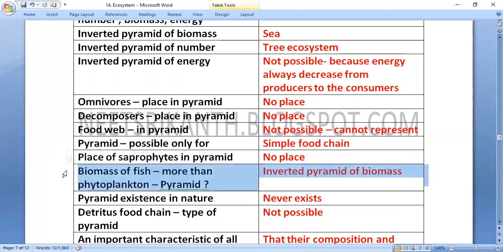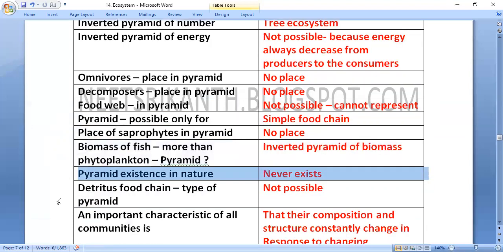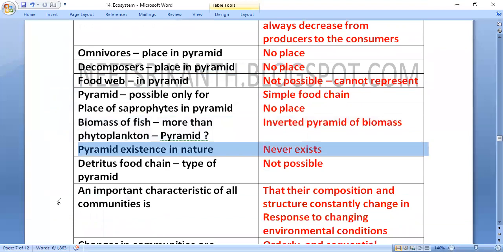In which pyramid will you find biomass of fish more than phytoplankton? Inverted pyramid of biomass. The pyramid never exists in nature because it concerns only a simple food chain, but in nature a food web is always present. Detritus food chain, type of pyramid: not possible, nothing is given about the detritus food chain.